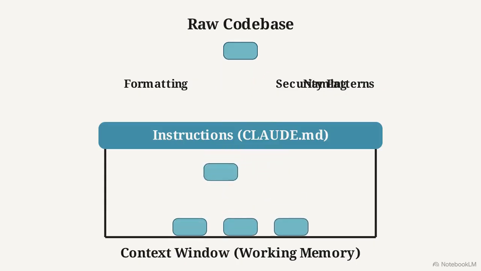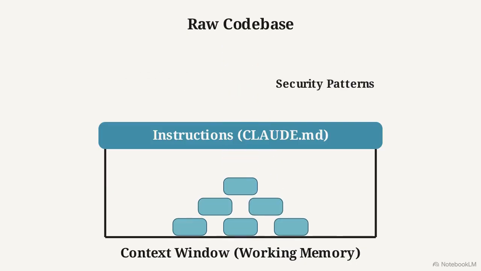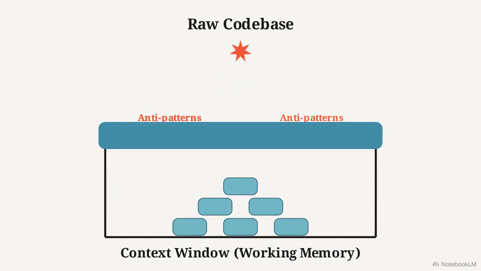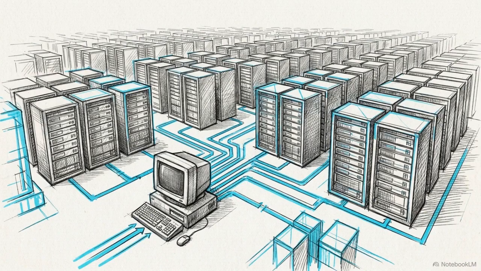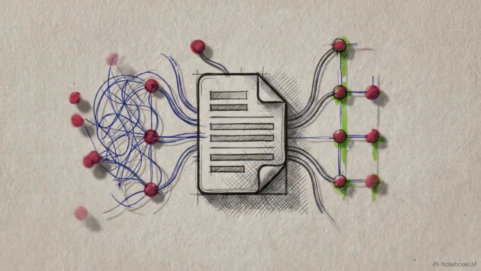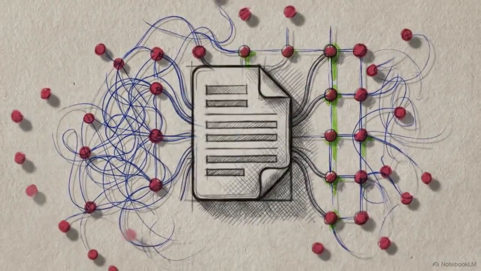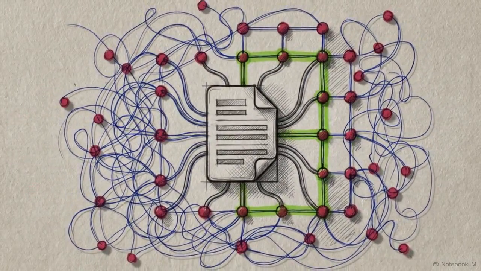A strong file captures exact conventions for naming, structural formatting, and security patterns. Critically, it must explicitly list what not to do. Documenting specific anti-patterns prevents those errors from recurring. A clever prompt works exactly once, but every time an engineer corrects the AI and updates this file, that specific fix is captured for the entire team. Because this artifact evolves with the project, the agent effectively gets smarter the longer you work on the codebase.